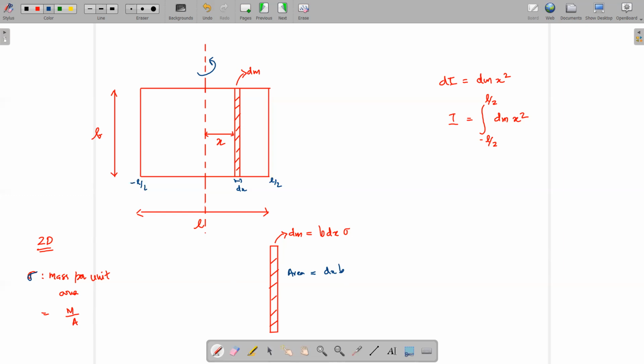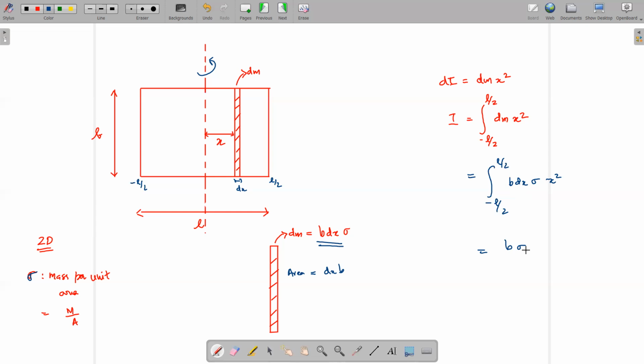Okay. So we got the expression for dm, which we can apply in the equation for moment of inertia. Okay, dm is b dx sigma, into x square, right? So we can take the constants out, which are b and sigma.